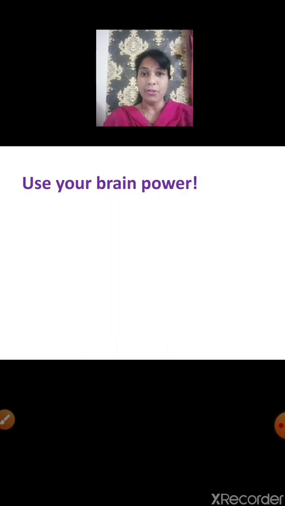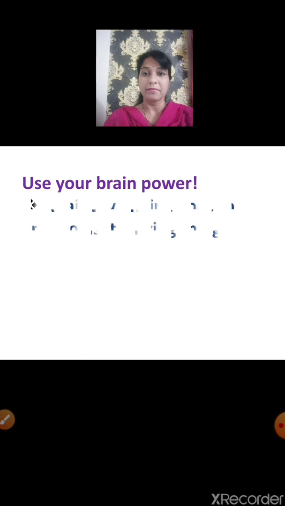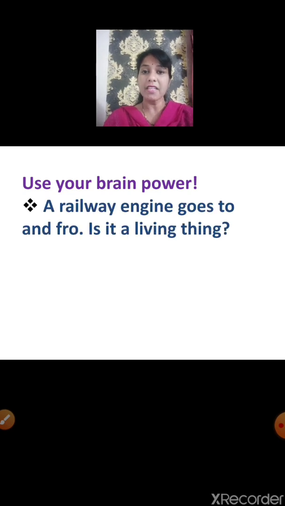Now children, use your brain power. A railway engine goes to and fro. Is it a living thing? Very good. A railway engine is a non-living thing. It moves from one place to another because we operate it. It does not move on its own. So a railway engine is a non-living thing. Very good, children.